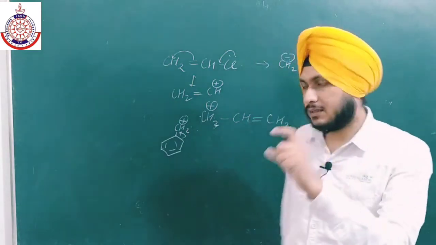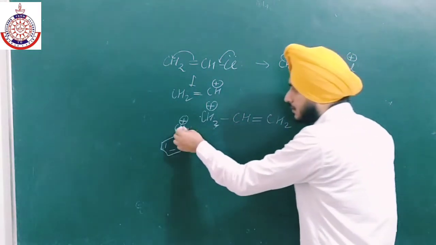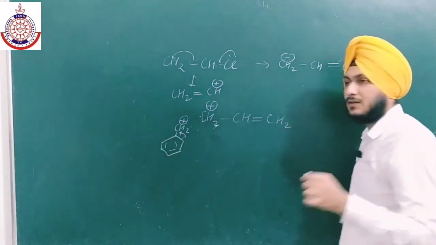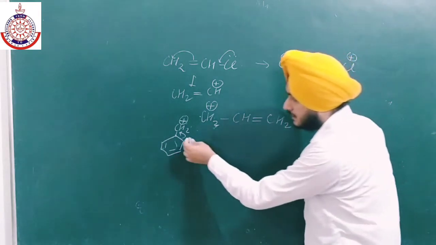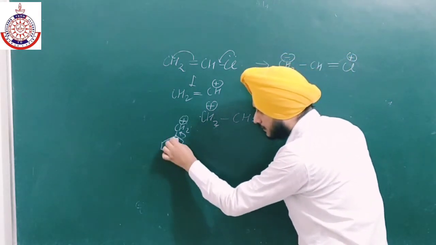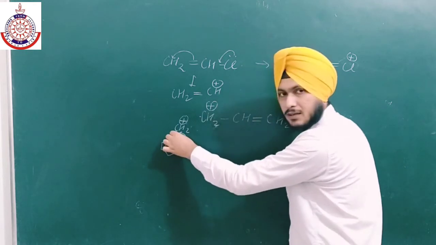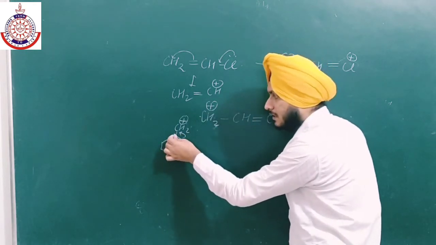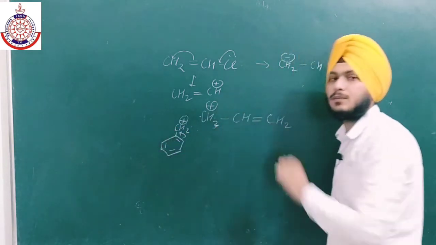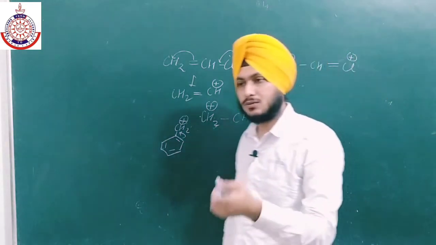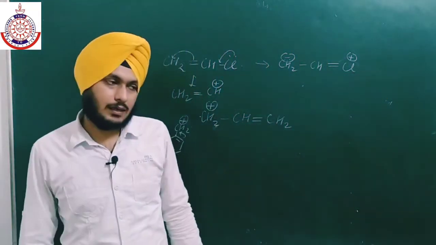A positive and a negative charge will form a double bond always, like in this bond, this double bond will shift over this carbon and we will get negative charge over here. Negative and positive together will form a double bond. A positive and negative charge on adjacent carbon will form a double bond always.